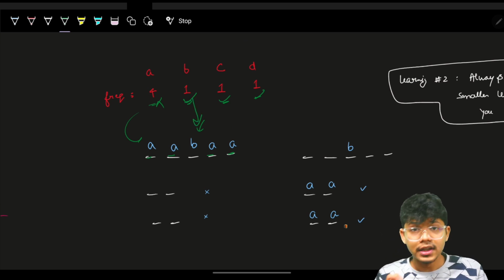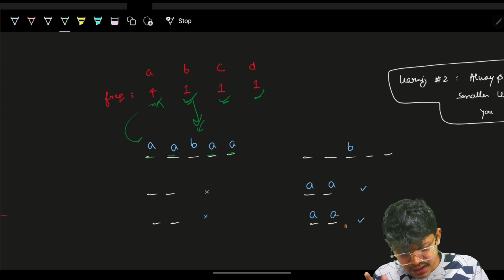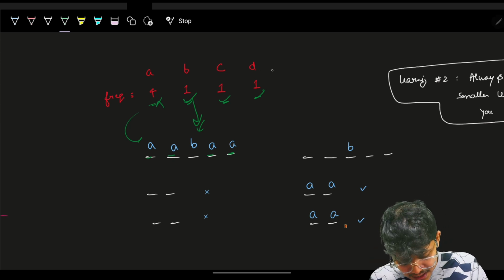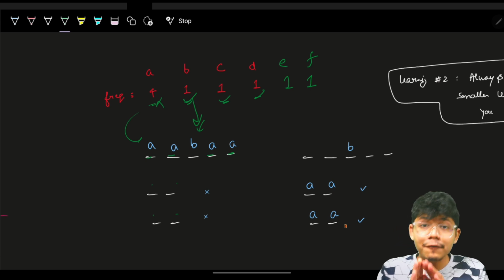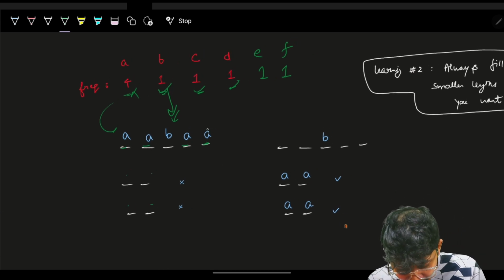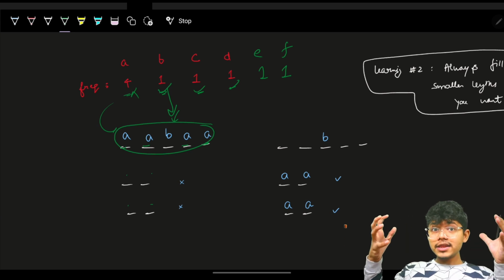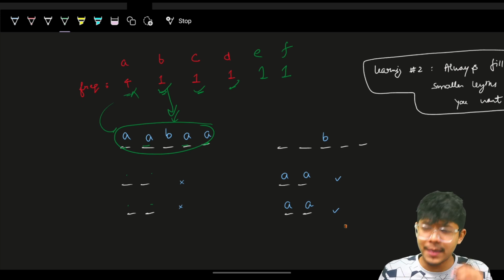B here. Now, for the remaining ones, let's imagine that you had an E and an F also, with a frequency of 1, 1. Now for the remaining ones, you will have no pair whatsoever. But what if, rather than filling this big length and making it a palindrome, you had made a smaller length a palindrome?